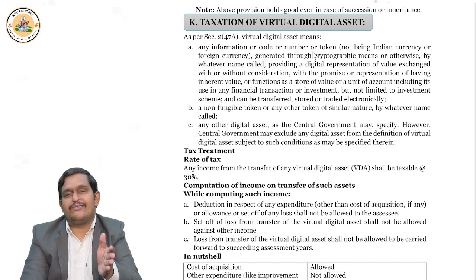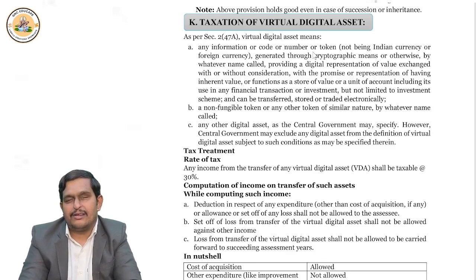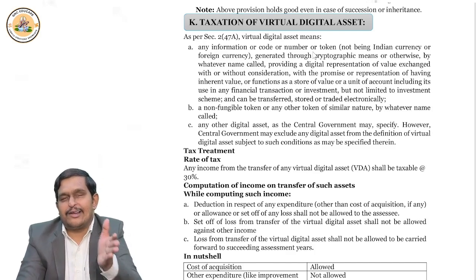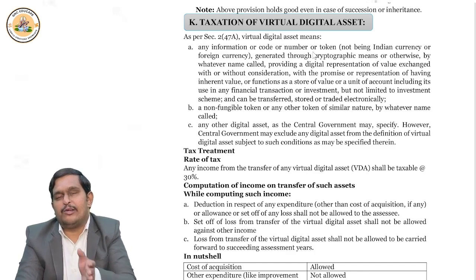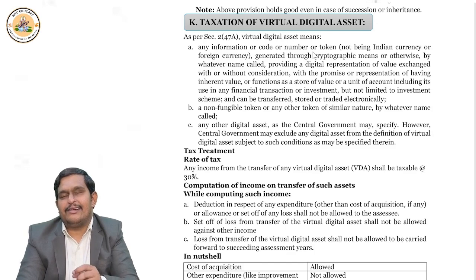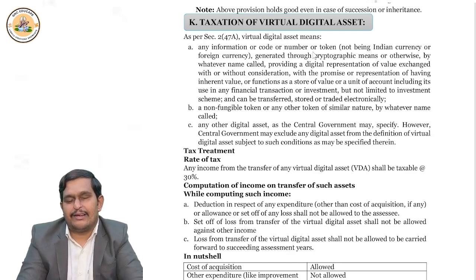But suppose from this virtual digital asset, you earned some money. You purchased some bitcoins, later on you sold, and you got more money. Then how is it taxed? Whatever consideration you received minus what you invested, the difference is taxable. At what rate? 30% plus surcharge plus health and education cess at the rate of 4%. Surcharge only if it is applicable will be added.